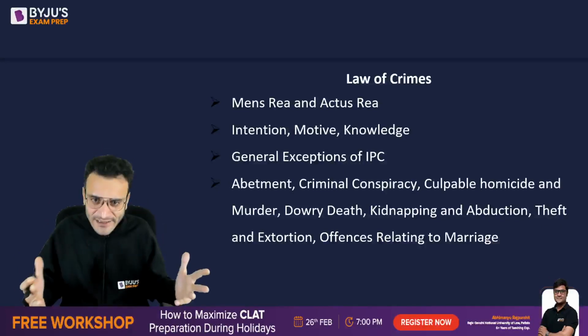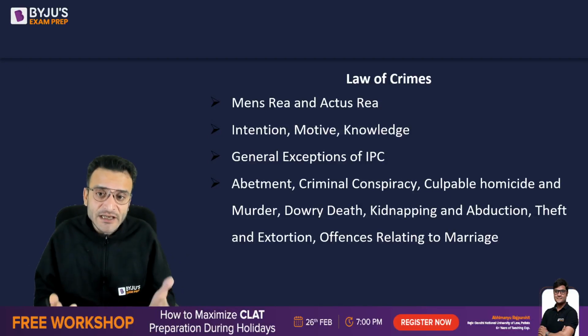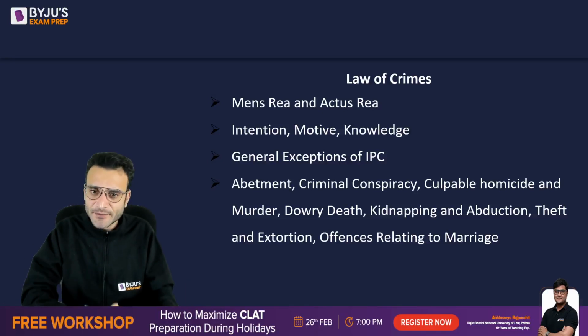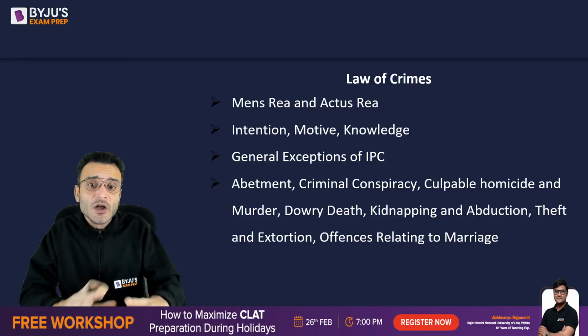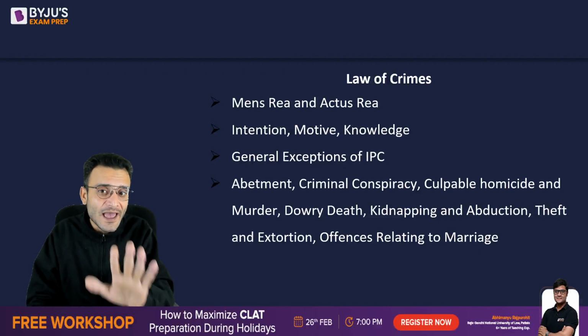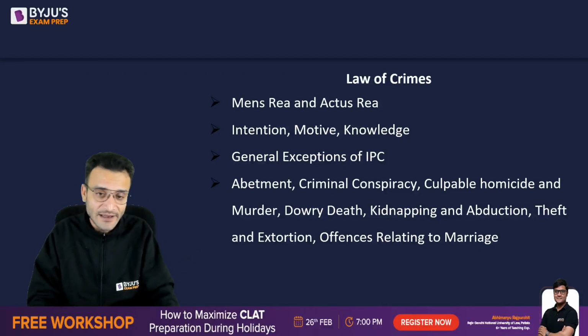Then you have the general exceptions under the Indian Penal Code. They are insanity, involuntary intoxication, age, right? A child below the age of 7 cannot commit an offense. So there are various types of general exceptions given under the Indian Penal Code, which a candidate who is preparing for this entrance examination must have a fair idea about.